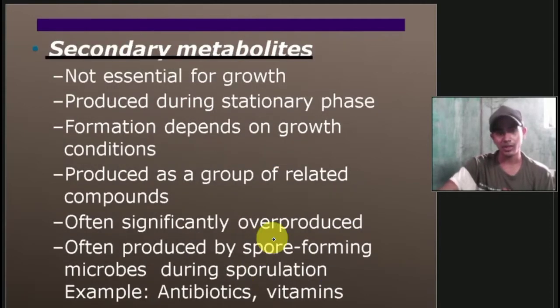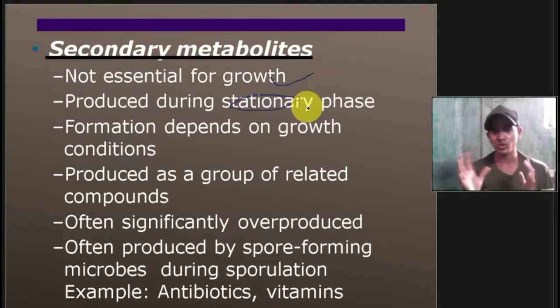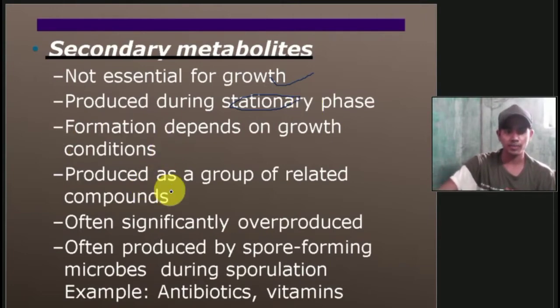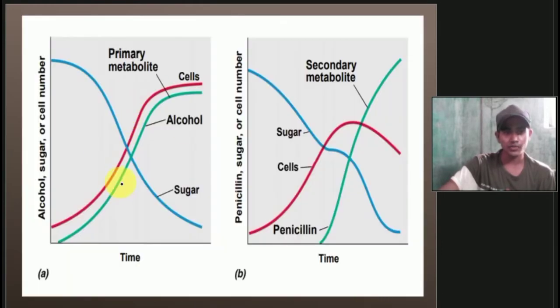Then the secondary metabolites. They are not essential for growth. They are produced during the stationary phase, the third phase of the growth curve, where microbial growth is not as high as in the exponential phase. Their formation depends on growth conditions. They are produced as a group of related compounds, significantly overproduced, and often produced by spore forming microbes during sporulation. Examples are antibiotics and vitamins.